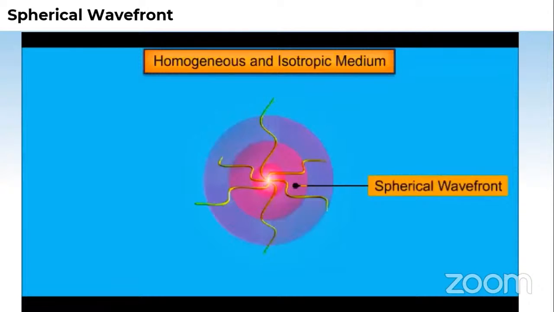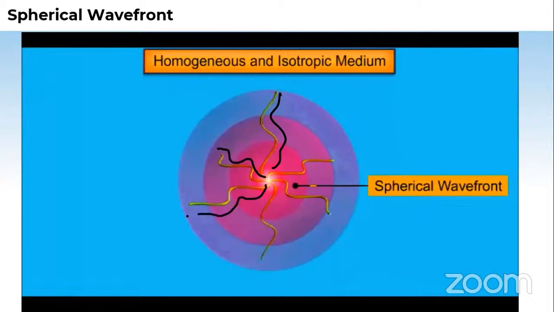There is a source of light, and you can see a spherical wavefront, concentric spheres being represented here. These are nothing but the wavefronts. And the direction of the wave is shown by these curved arrows.